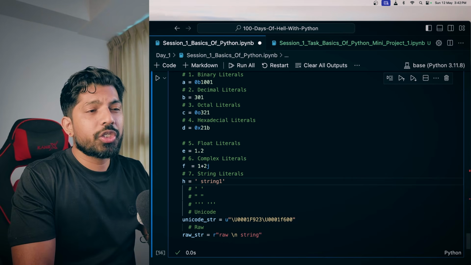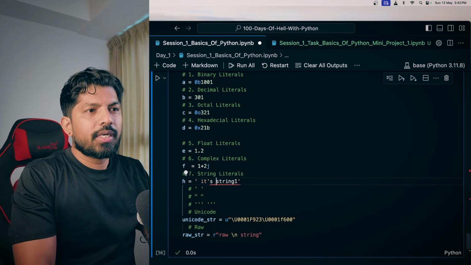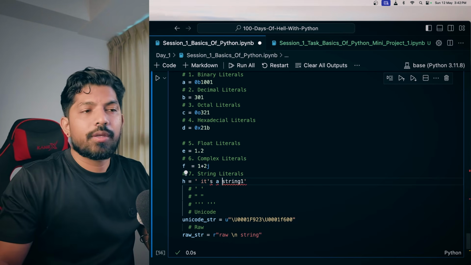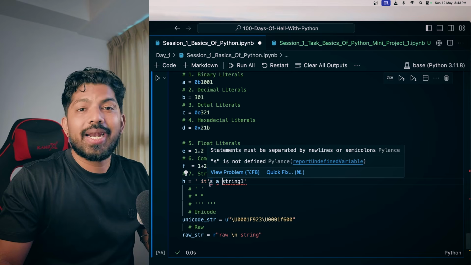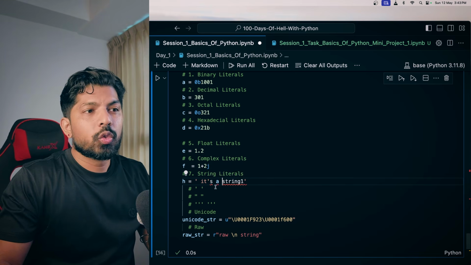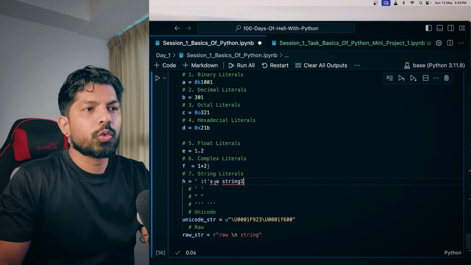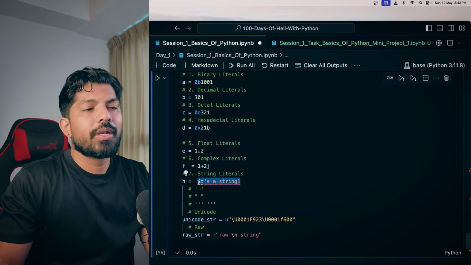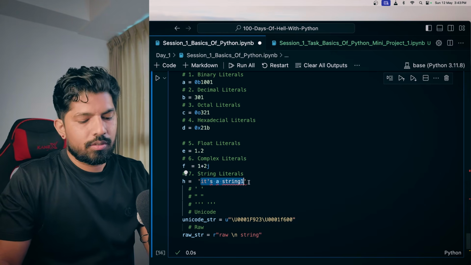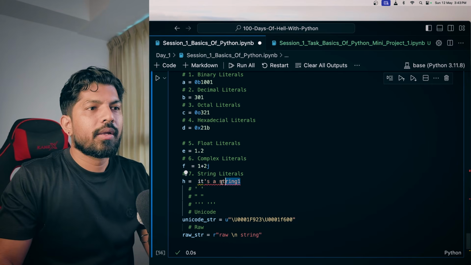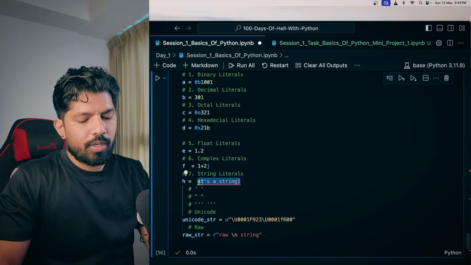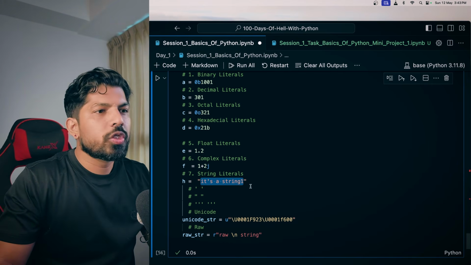But if you have a situation like it's a string, in that case it will get confused, right? To resolve that issue, you have to use the double inverted comma. So this is how you can use this.